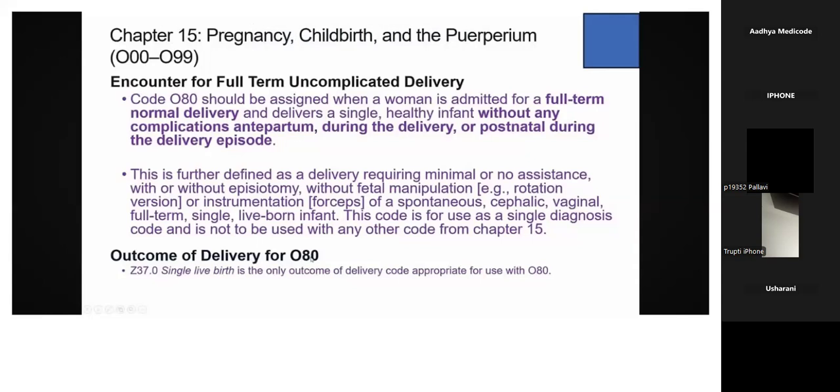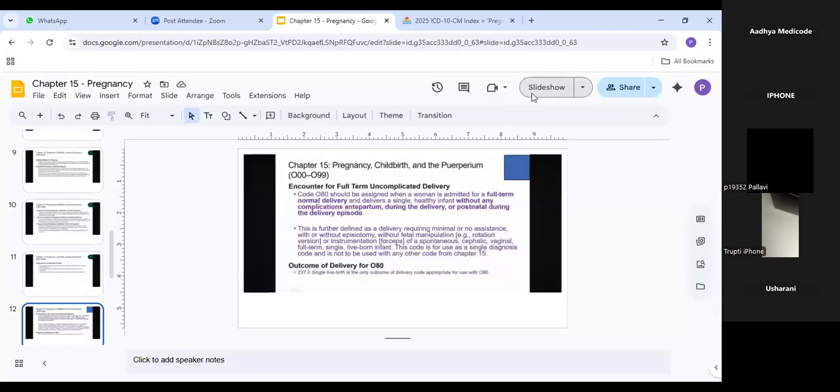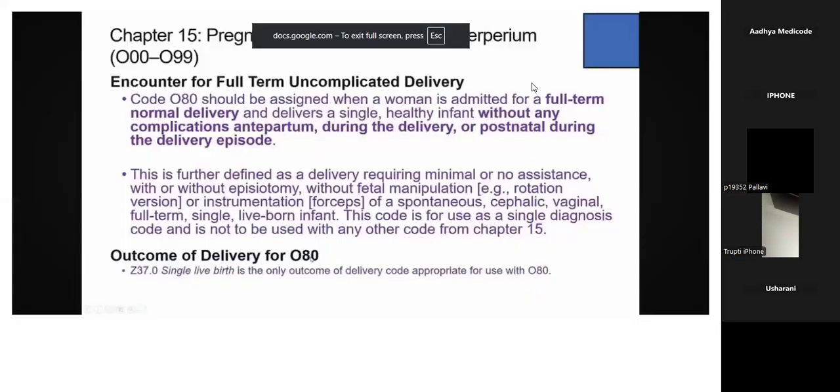O80. That should be assigned when a woman is admitted for full term normal delivery and delivers a single healthy infant without any complications in the antepartum. Antepartum means during the pregnancy period. Okay. During the delivery or postnatal during the delivery episode. So it means what? Very simple, guys. Normal delivery. She didn't have any complications during the pregnancy, during the delivery, nothing. She delivered a single healthy infant.